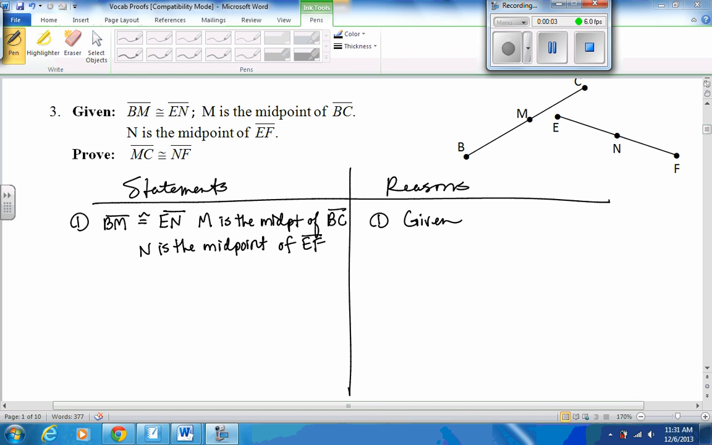All right, where's the vocab word for this proof? Midpoint. So find something that talks about midpoint and what type of conclusions we can make when we know something's a midpoint. Do we have a definition? Do we have a theorem? We actually have both a definition and a theorem.